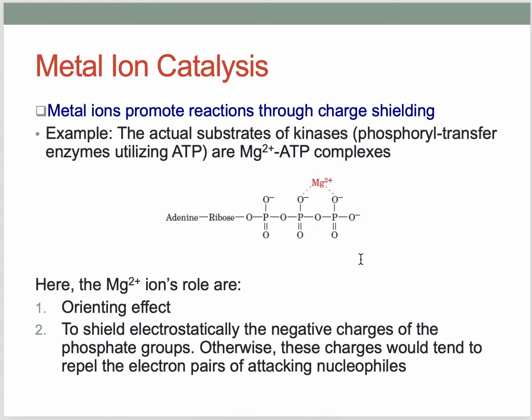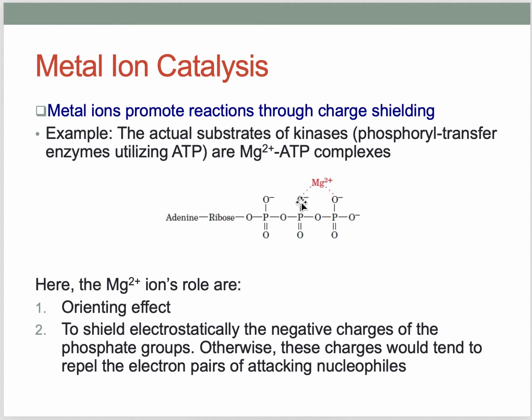The nucleophilic enzymes can attract this phosphate and take it away from ATP.